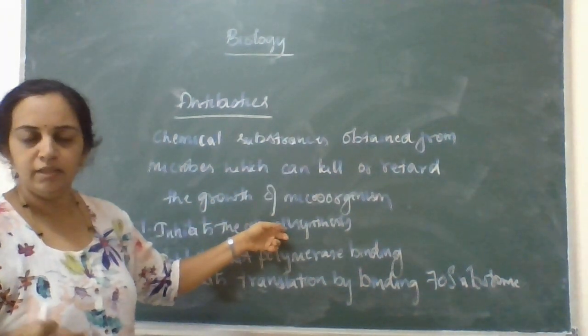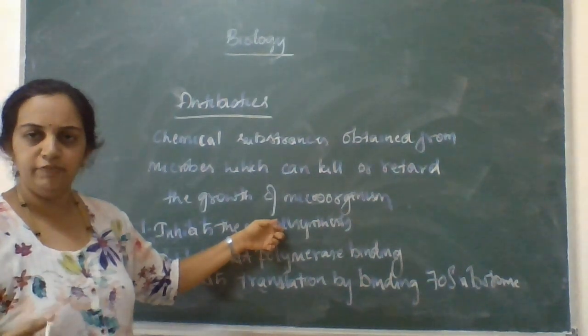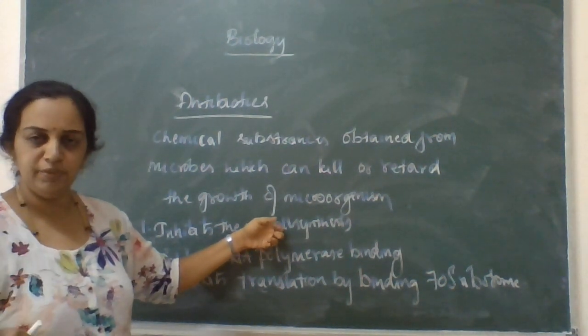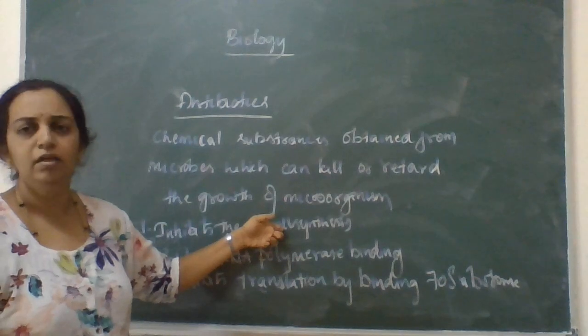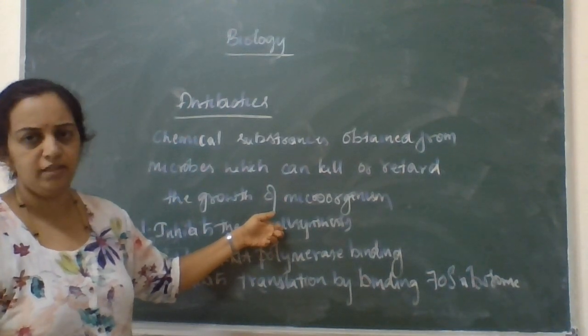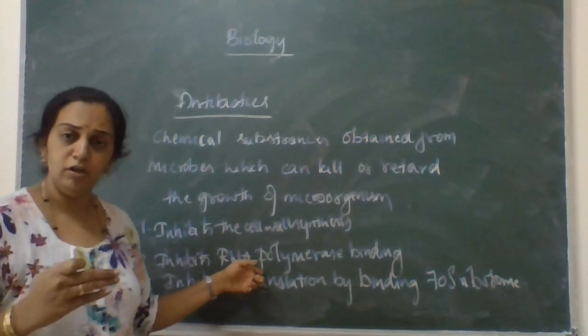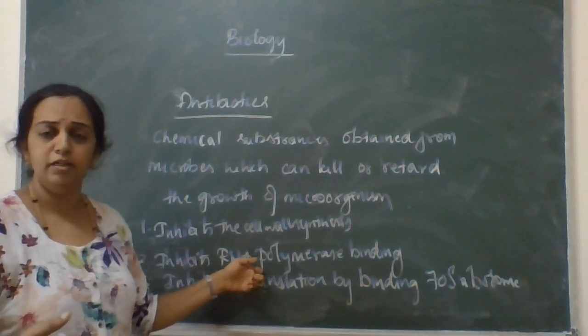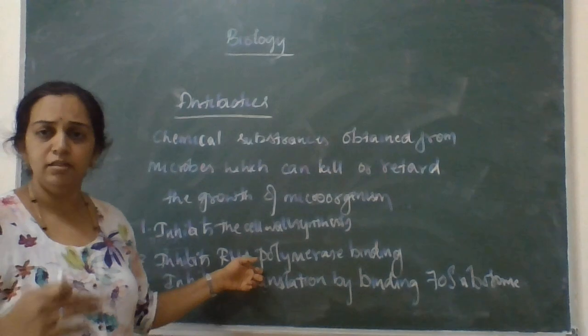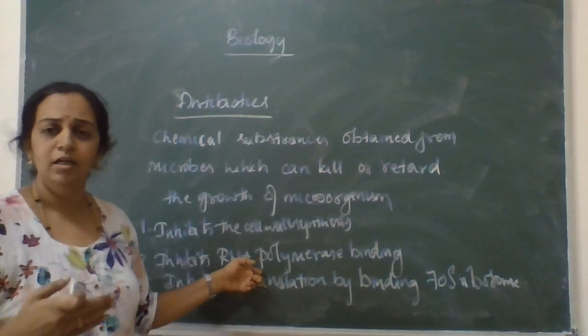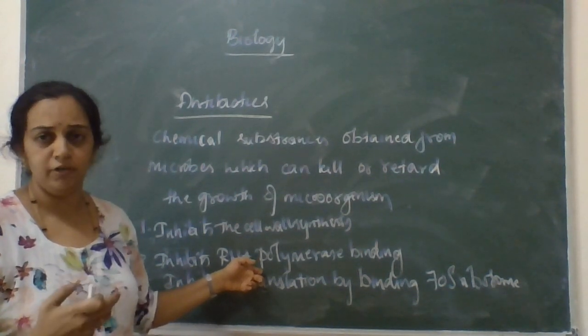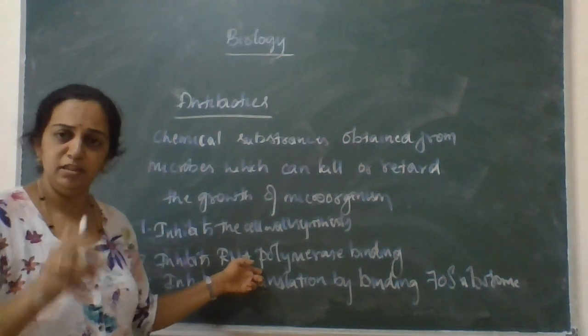One is they stop the activity of microbes by inhibiting the synthesis of their cell wall. When there is no cell wall synthesis, finally they cannot grow or survive. Not only that, even if they survive, the next important activity is they should produce toxin, and that toxin kills or destroys the cells of our body, and that toxin is present in the form of protein.